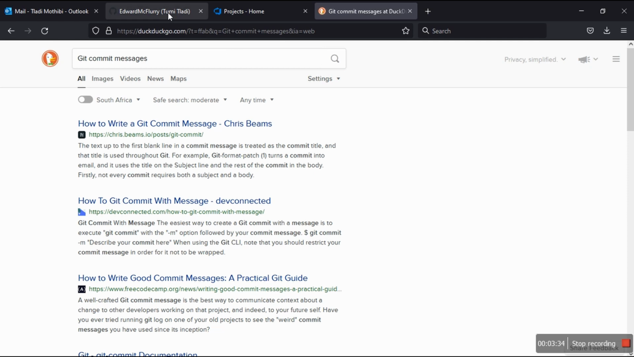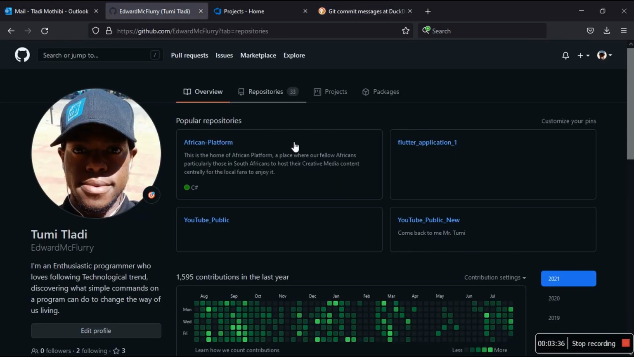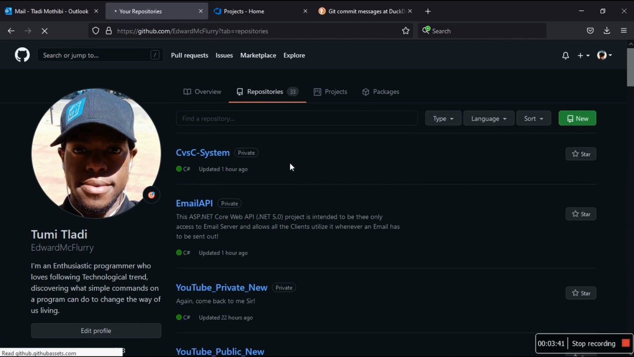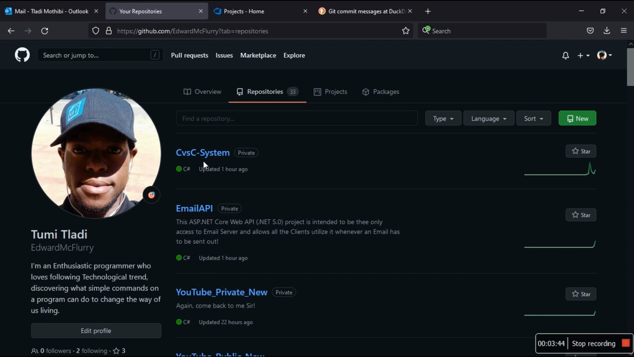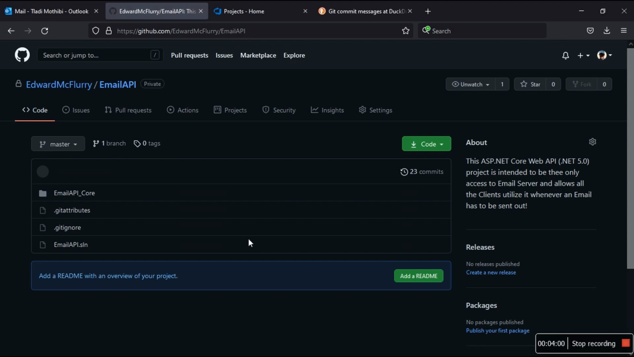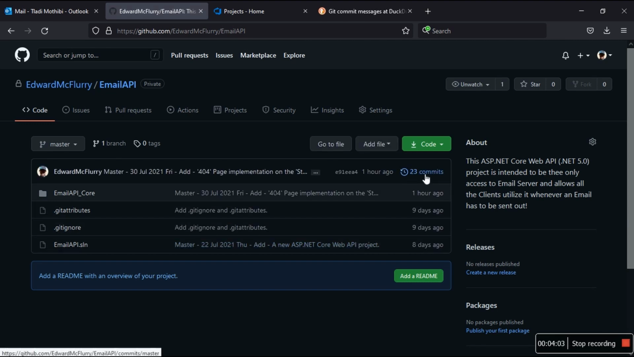Before we continue, I meant to do this, that I've been busy. I've been busy with my new system, C versus C. Unfortunately, I can't get into it, but I've been busy, and then email API. We pushed some stuff an hour ago, and then the last time we pushed was yesterday. So email API, it's a sister for SMS API. So right now there's 23 commits. I've been busy adding 4 pages. So yeah, this is the progress I've been making.